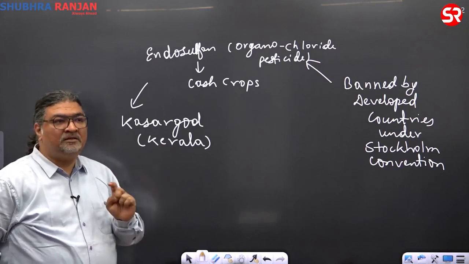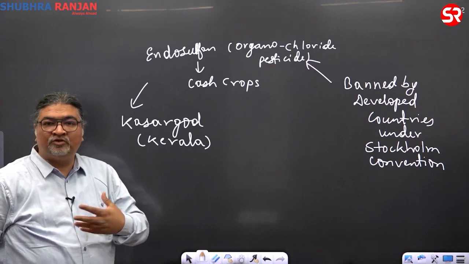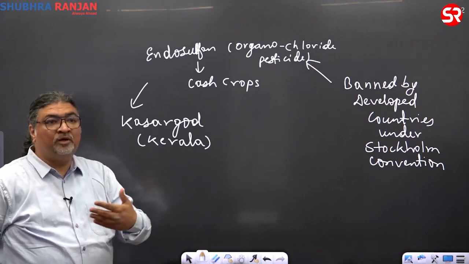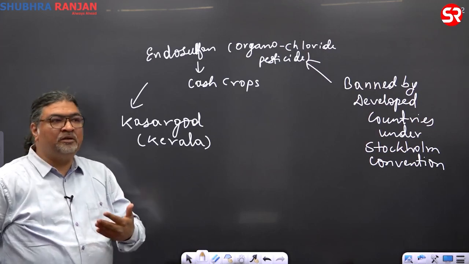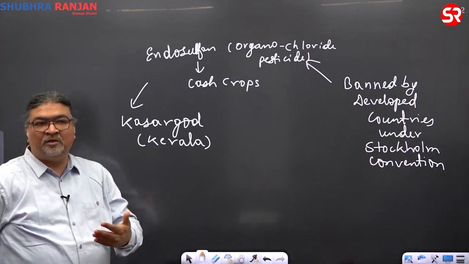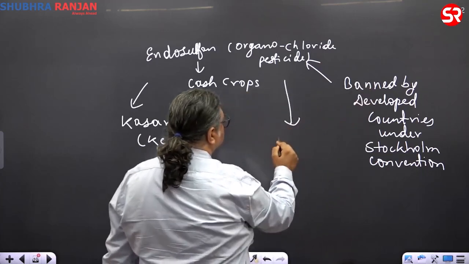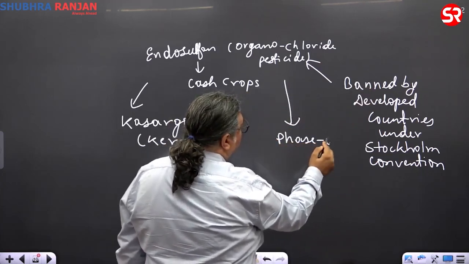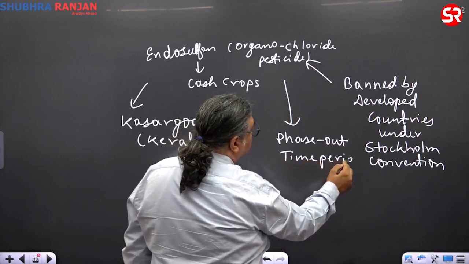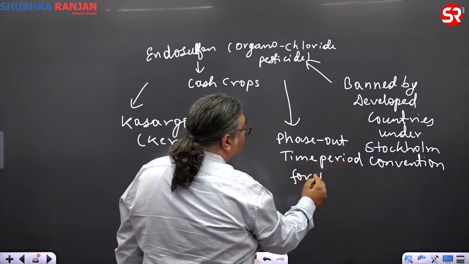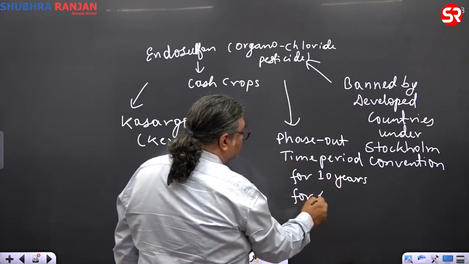The second reason is that whenever a convention comes, what is a convention? Where the governments negotiate. India and China, developing countries, asked for some phase out period. There is always something called a phase out time period, for 10 years, for developing countries.